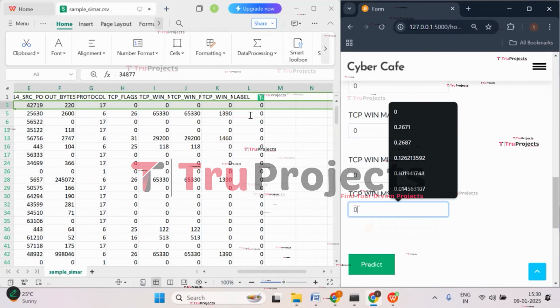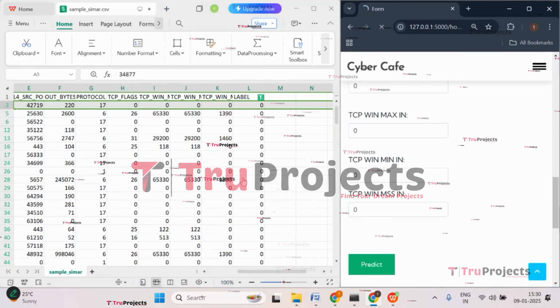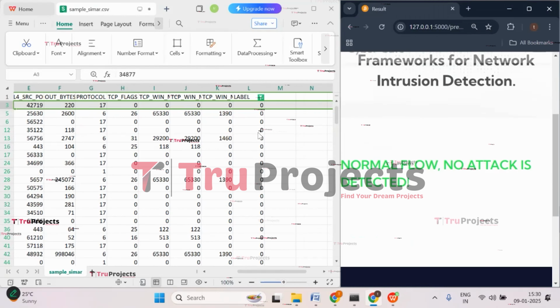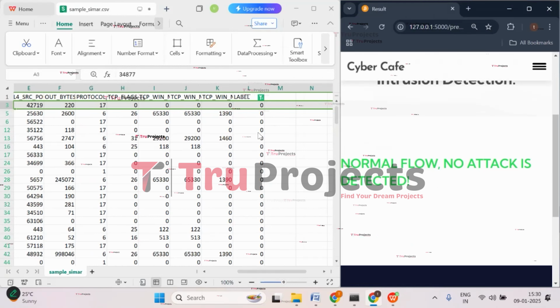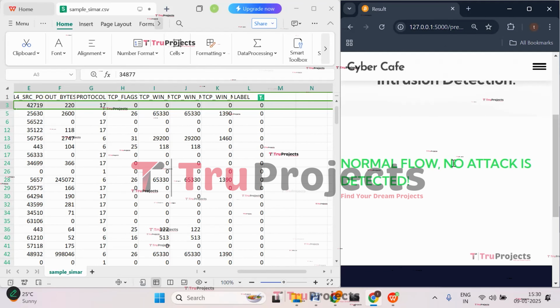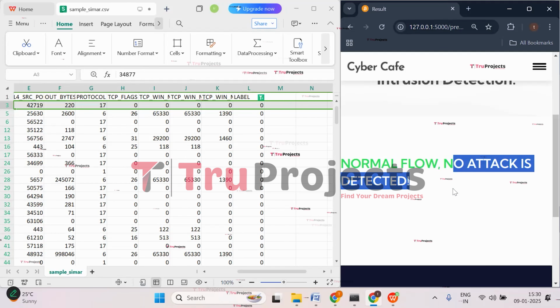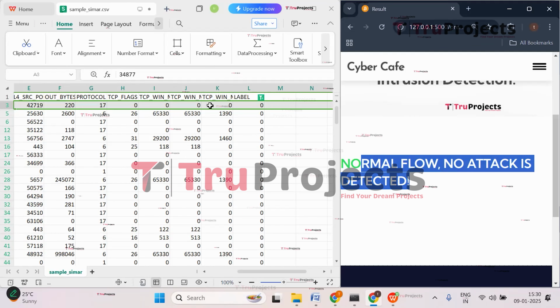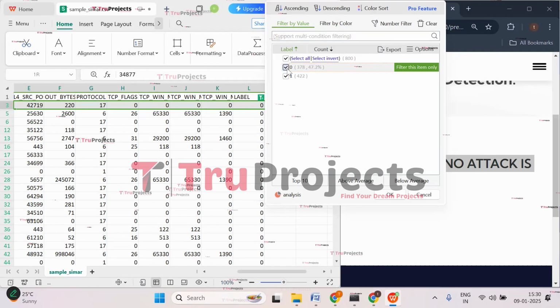Now click on predict. So this given input will be pre-processed at the backend and then the trained model will be giving us a prediction. So here we got the prediction: normal flow, which means there is no attack detected in the given flow data. So here there is no attack. Let's try with class 1.